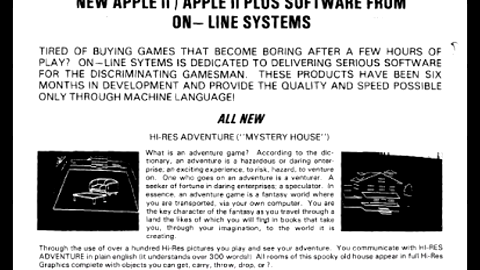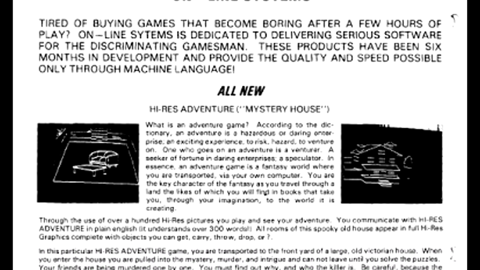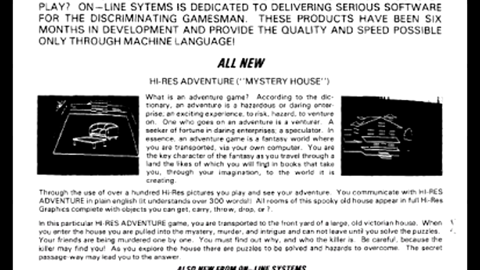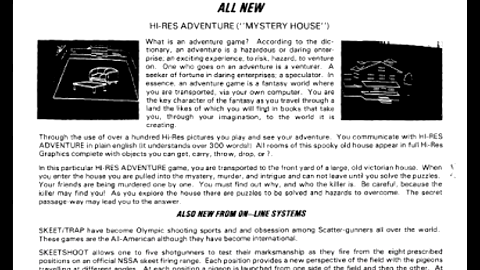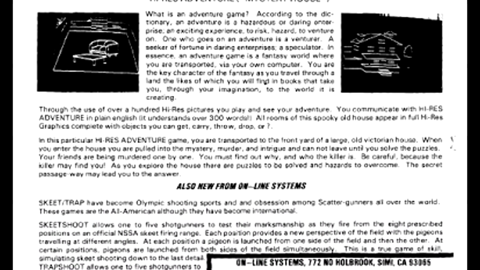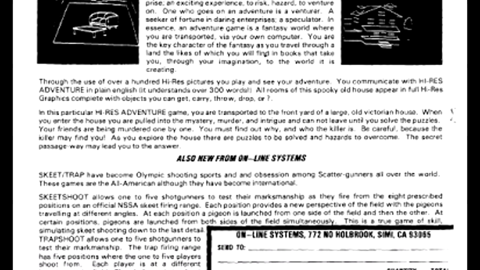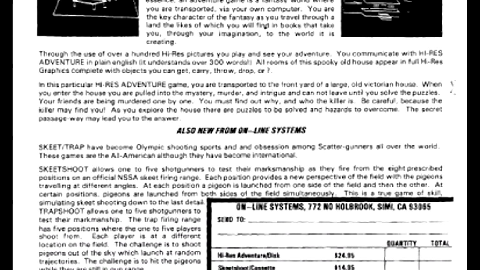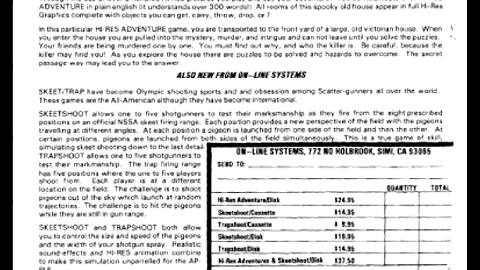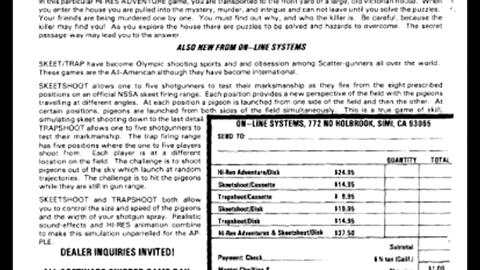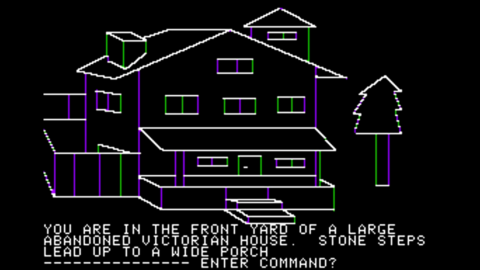The Williams advertised their game, named Mystery House, in Micro magazine. The couple named themselves Online Systems. The game was sold in Ziploc bags containing a floppy disk and a sheet of instructions. The game sold for $24.95, just under $79 in 2020. And that is the background of Mystery House.